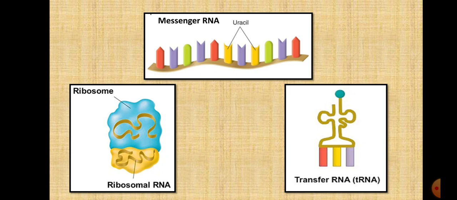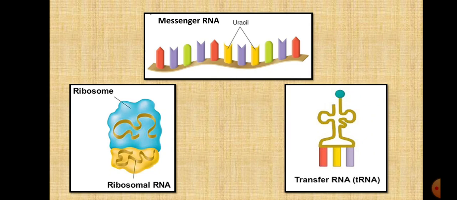RNA. There are three types of RNA: mRNA, messenger RNA; rRNA, ribosomal RNA; tRNA, transfer RNA. Messenger means who takes the messages from one place to another. So this messenger RNA takes away the messages from the DNA out of the nucleus. That is why it is called messenger RNA.